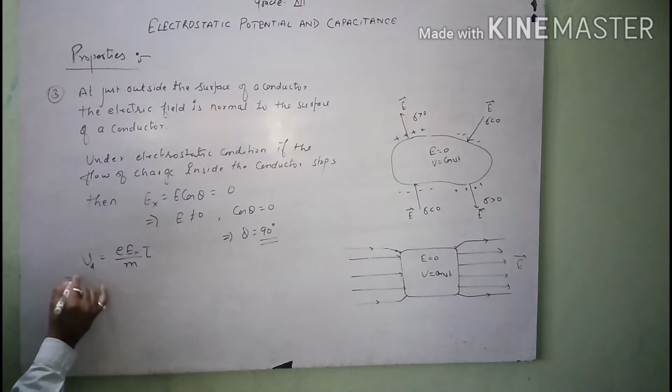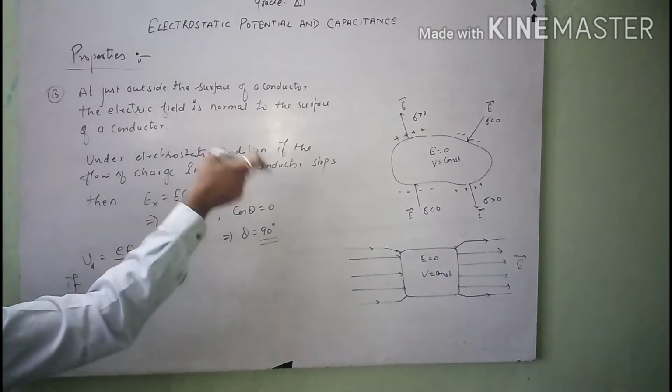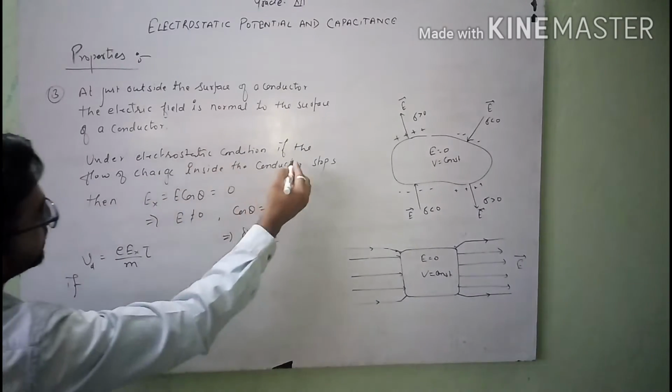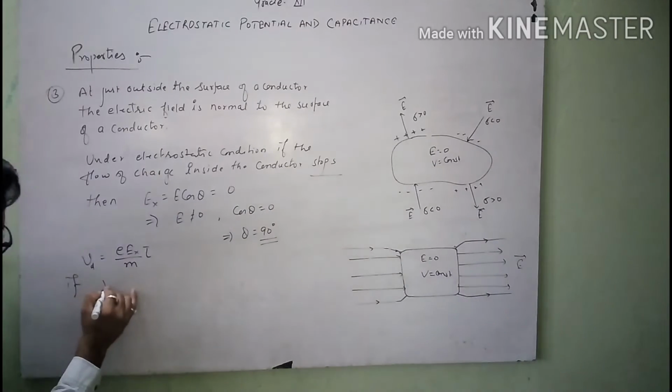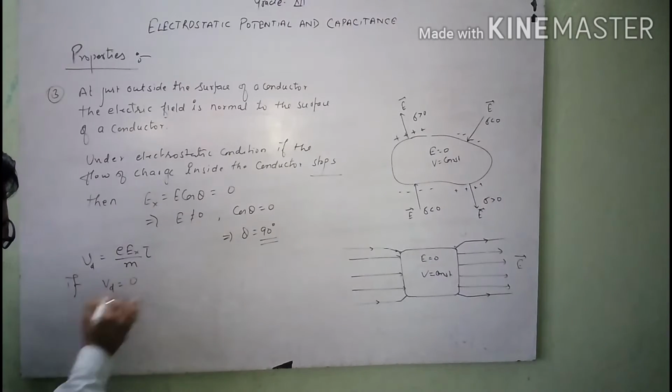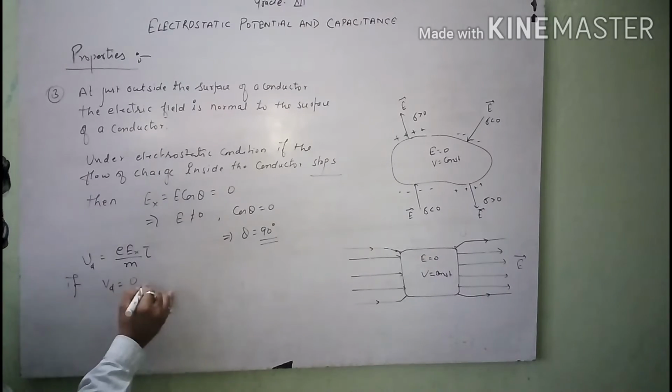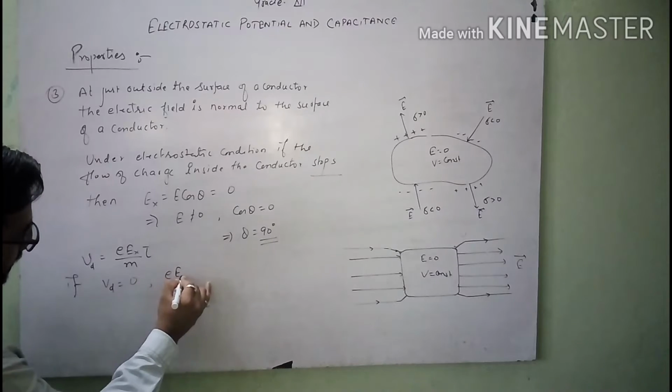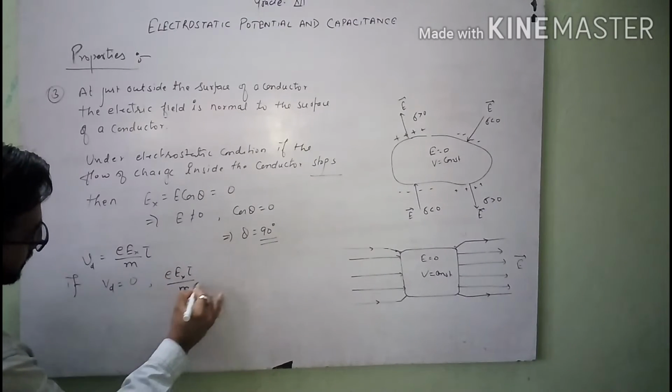So if the movement of electron stops, we can say that the value of Vd, because electron is moving inside the conductor with the drift velocity, we'll study this in upcoming chapters, so Vd equals 0. If Vd equals 0, then Ex tau over m equals 0.